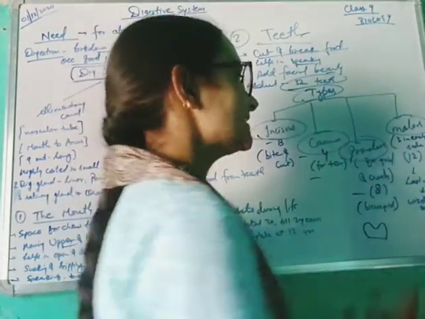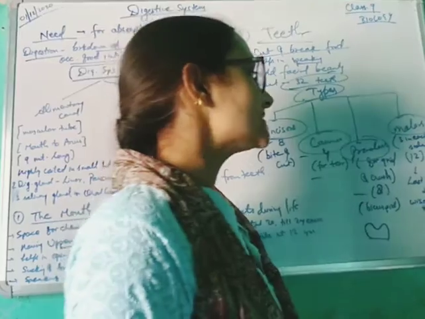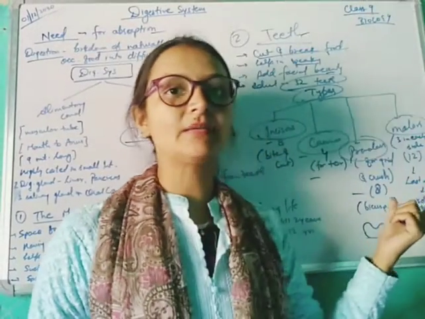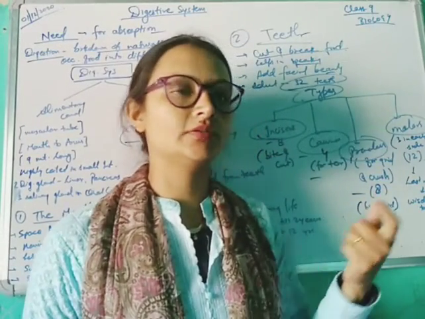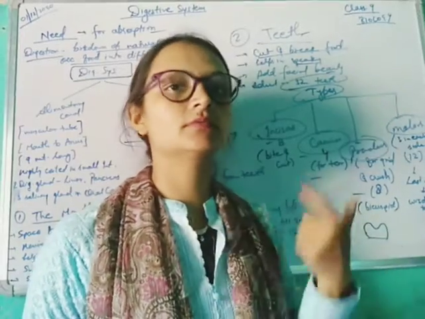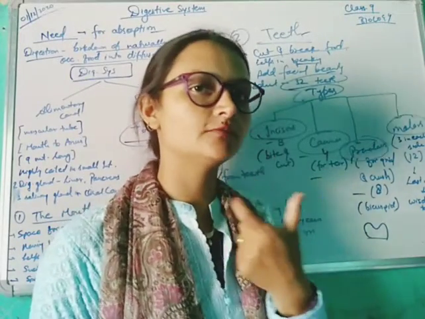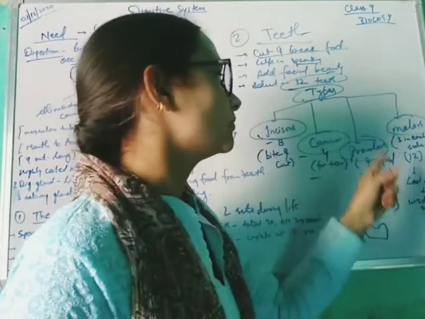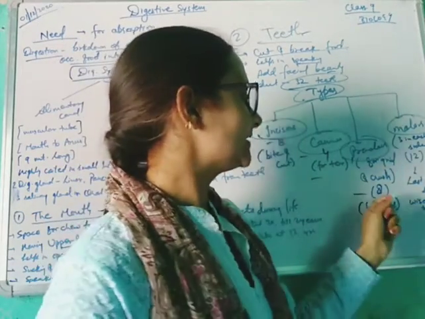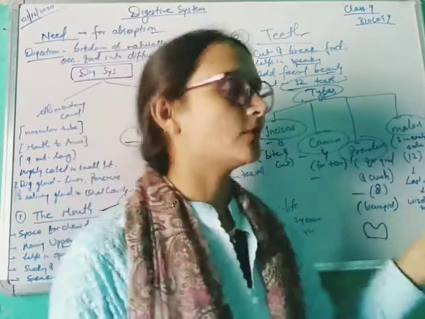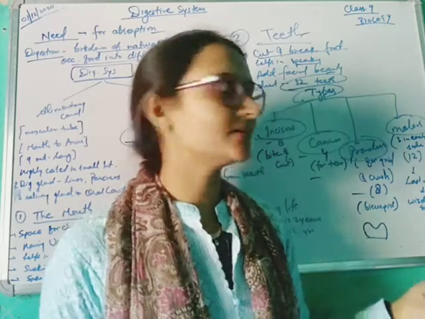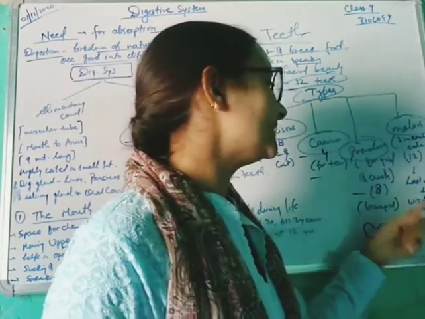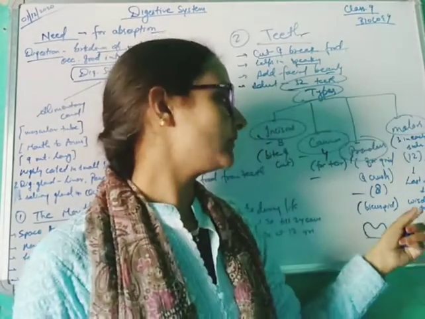Last there are molars, and it is 3 in number in each part of the jaw. So they are total 12 in the 2 jaws among all the sides. They also help in the grinding and crushing of food. The last molar is called the wisdom tooth.